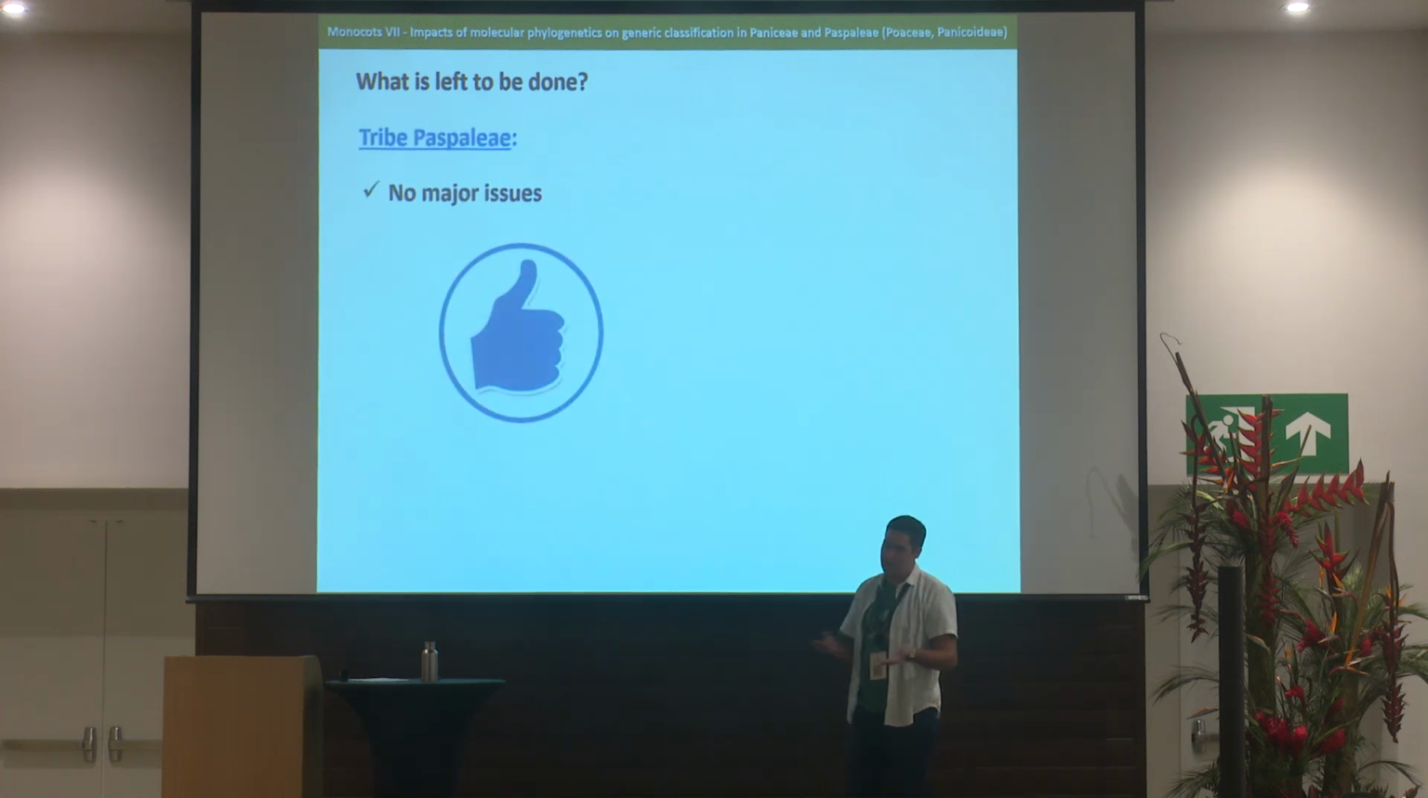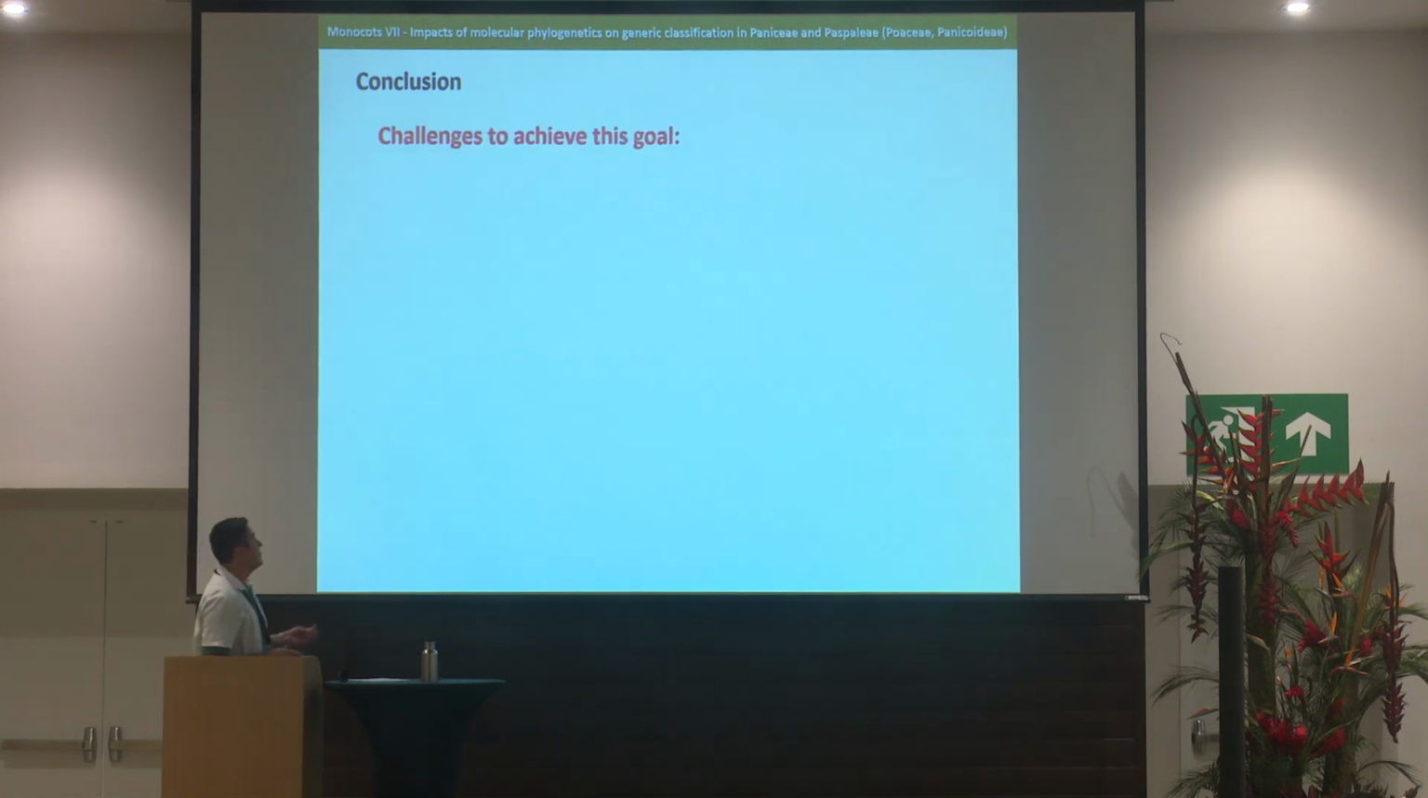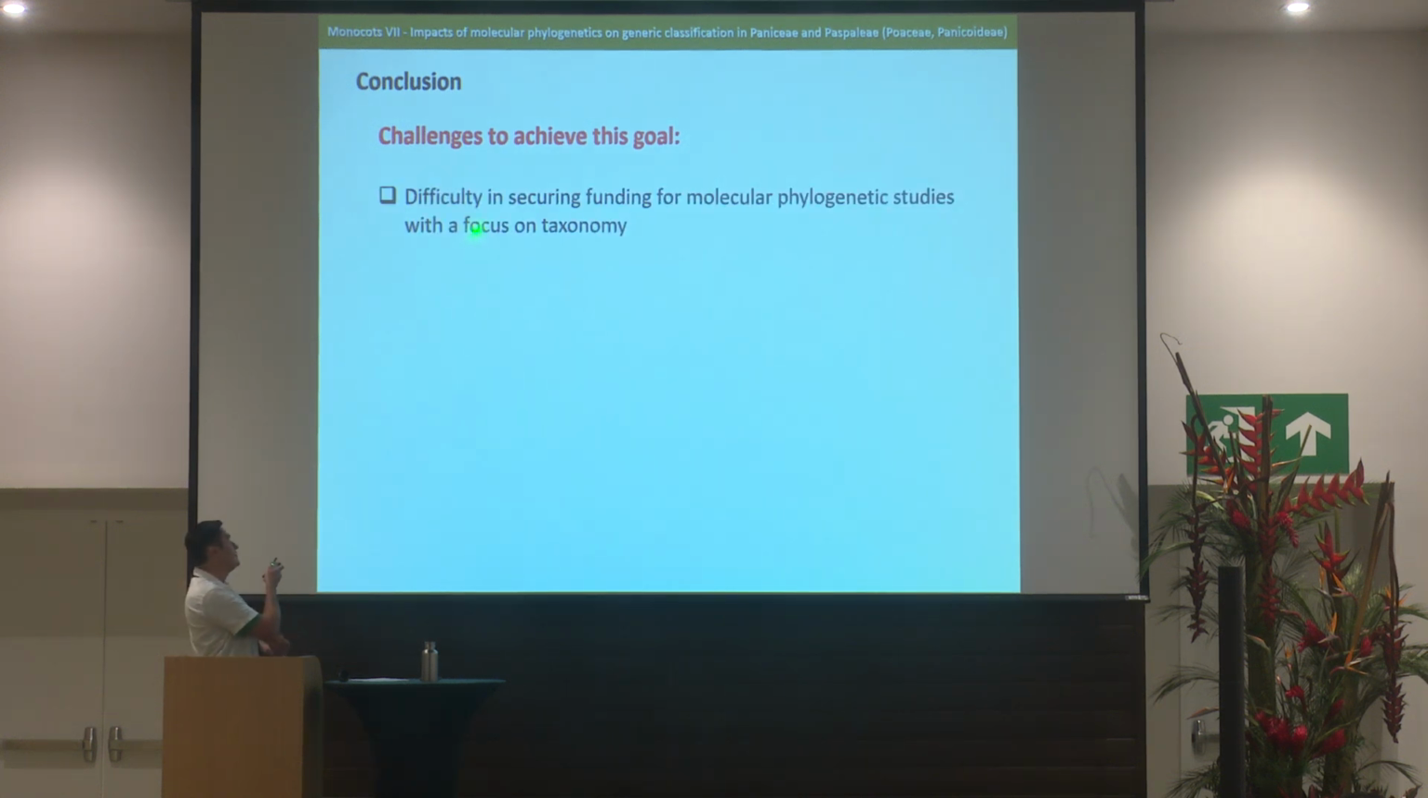In tribe Paspaleae, fortunately, there are no major issues to be solved, at least regarding the generic classification, of course. So to conclude, my take-home message is that the changes will continue to be made until each genus becomes monophyletic. But we have some challenges to achieve this goal. One of those challenges is the difficulty in securing funding for molecular studies, especially when you say that your study is going to be for taxonomic purposes. So people don't send us money anymore to perform those kinds of studies, especially in Brazil.